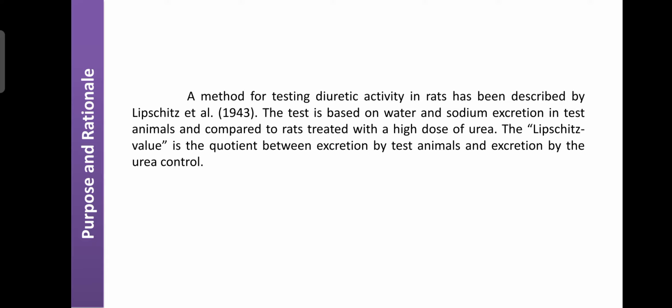So the purpose and rationale of this experiment is, this method for testing diuretic activity in rats was described by Lipschitz et al. in the year 1943. Here the test responses regarding excretion of water and sodium were matched with rats treated with a high dose of urea, and finally the Lipschitz value is calculated.